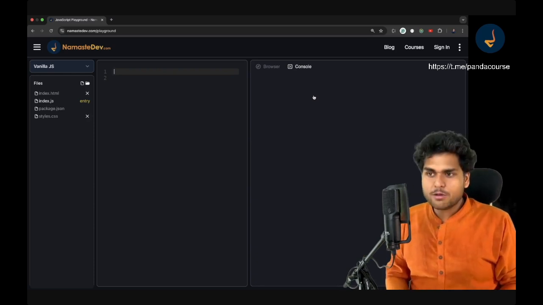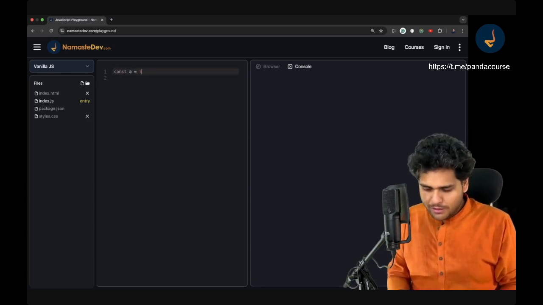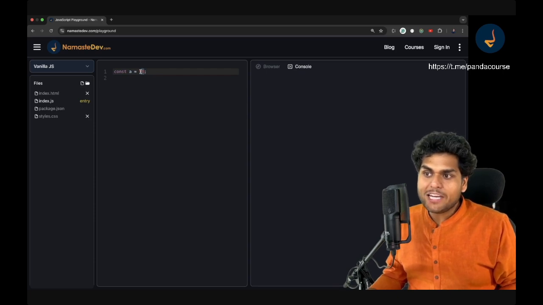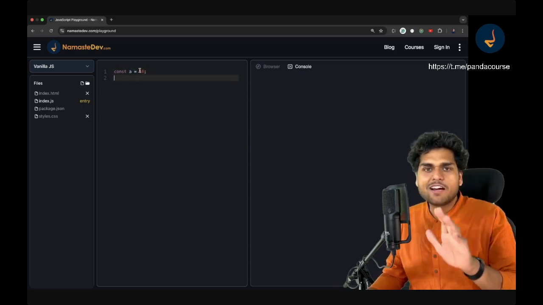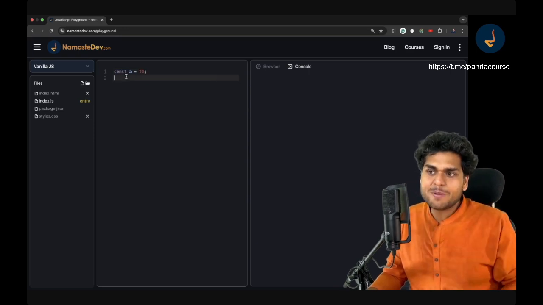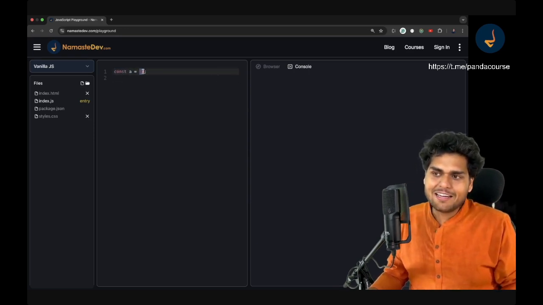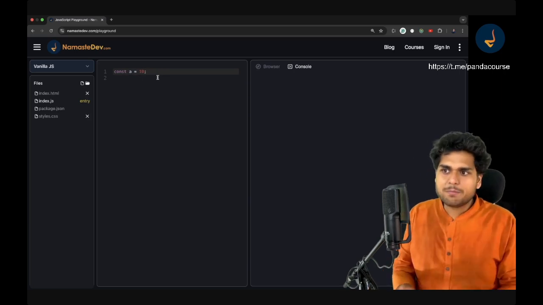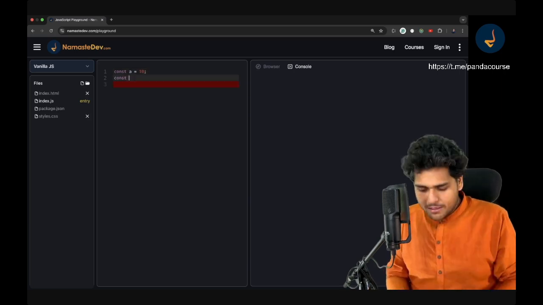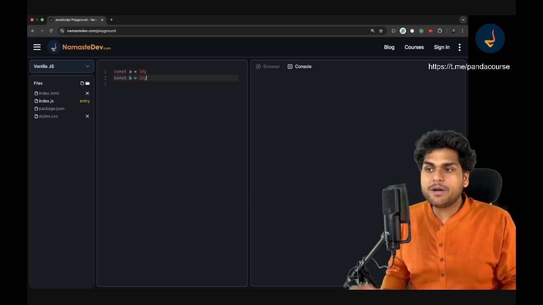There are 2 ways you can create variables. One way is you can write const a is equal to 10. That means this number 10 has been assigned to this constant a. So this is the meaning of writing this statement. There is a constant a and you are assigning 10 to this a, right? Very simple. Similarly, we can create more variables. I can create constant b and it can be 20, right?